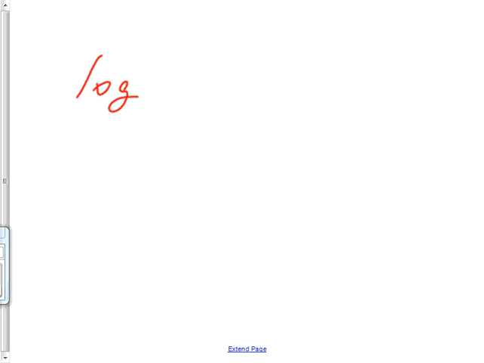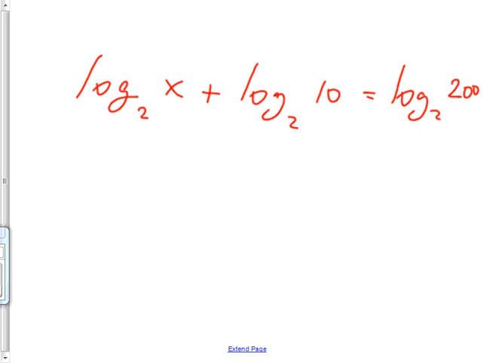There's a lot of different kinds of problems we have to prepare you for. What if there are logs on both sides like this? Log base 2 of x plus log base 2 of 10 is equal to log base 2 of 200. Would you please condense it down so there's only one log on each side? And if there is only one log on each side, it's sort of like the logs are going to cancel. Not exactly that, but close. Did you get it down to log base 2 of 10x is equal to log base 2 of 200?